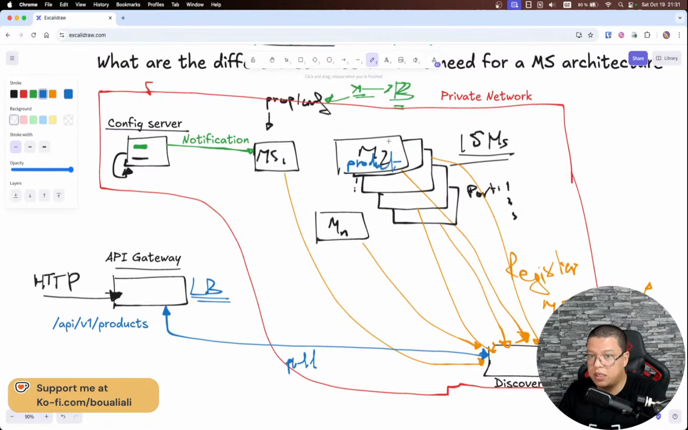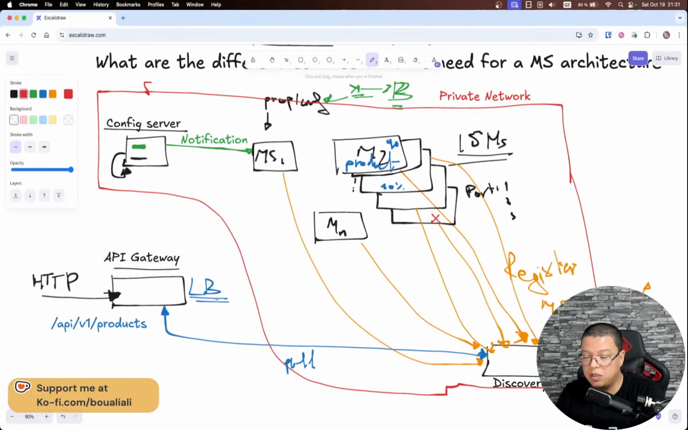So let's say this one is 90% occupied. The API gateway will send the request to this one, which is, for example, only 10% occupied. So the API gateway will dispatch the requests across the different instances that we have within our application. And if, for example, one instance goes down, the API gateway will consider that. Let's say this one is down, the API gateway will get notified, and it will no longer consider instance number 4 or number 5 to be part of the destinations to send a request to.